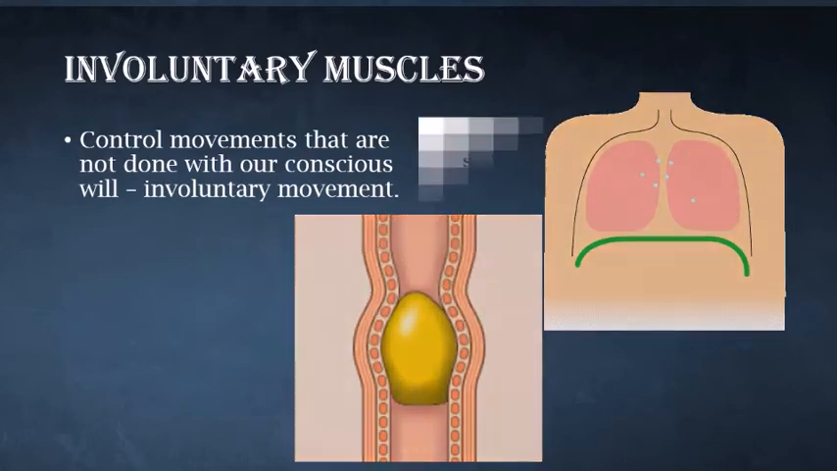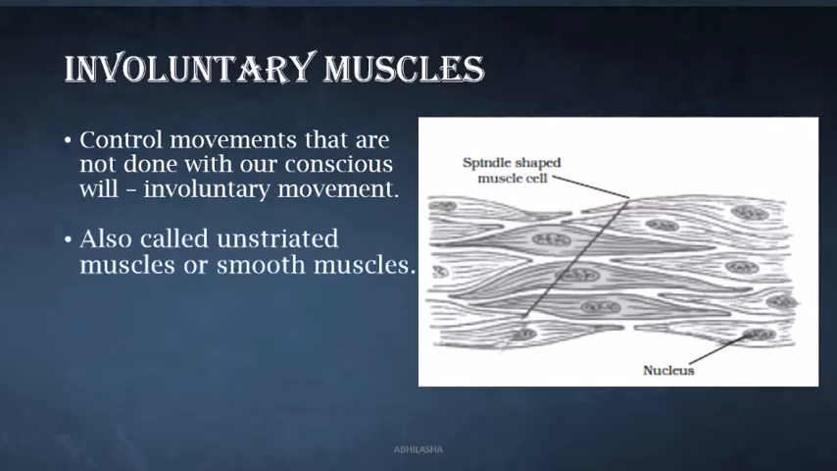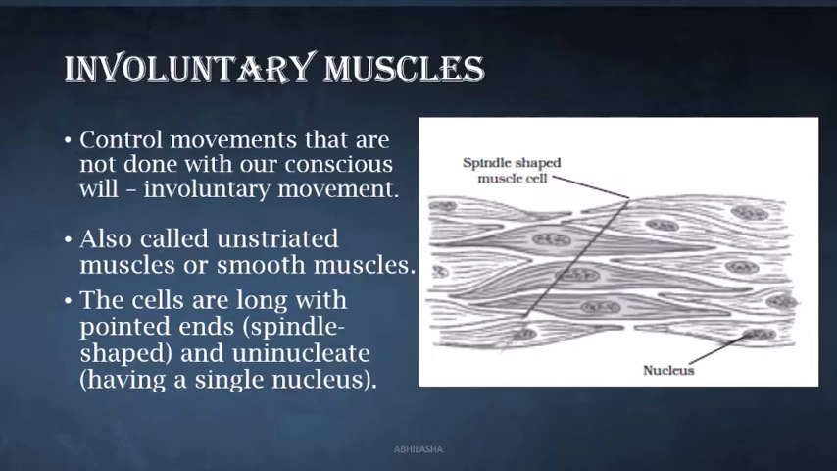They are also called unstriated muscles or smooth muscles because they do not have the striations as in voluntary muscles. Their cells are long with pointed ends, that is, they are spindle shaped and have one nucleus in their cell. They are uninucleate.